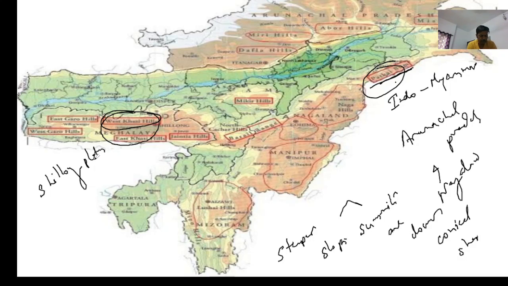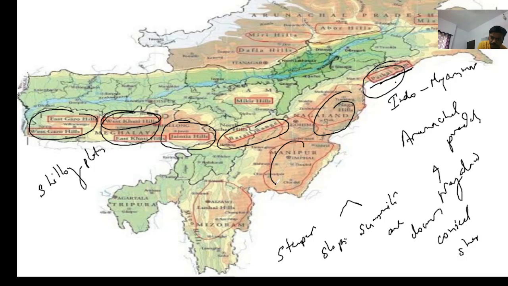And Khasi Hills is the part of Garo, Khasi and Jaintia. As you can see, Garo is here, Khasi is in middle, Jaintia is here. So they are in parallel with Garo, Khasi, Jaintia, which connects Purvanchal range. Garo, Khasi, Jaintia, then Barail, and this is Purvanchal range, Naga Hills, Manipur Hills, Mizo Hills.